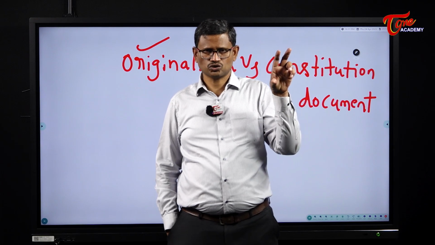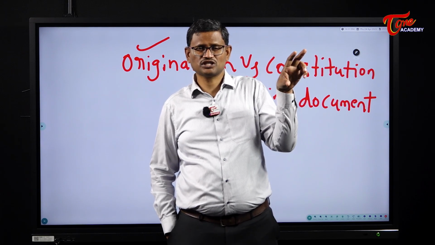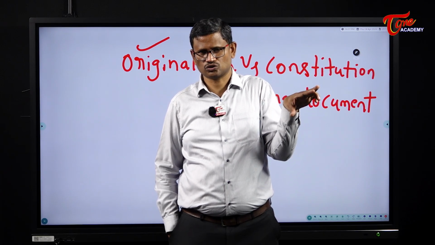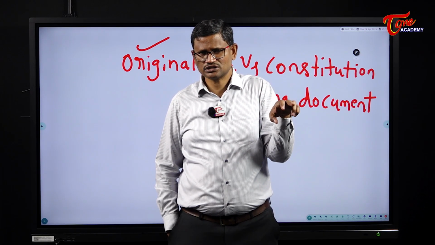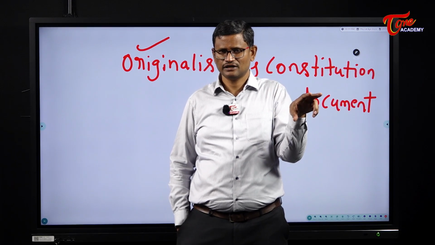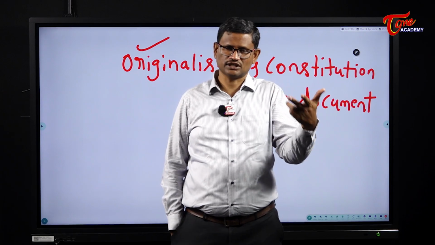So the Indian Constitution is a living document capable of changing to the changing needs. But if you compare the Indian Constitution with the American Constitution, the American Constitution is not capable of changing to the changing circumstances. It is very rigid. That's what we call originalist interpretation.